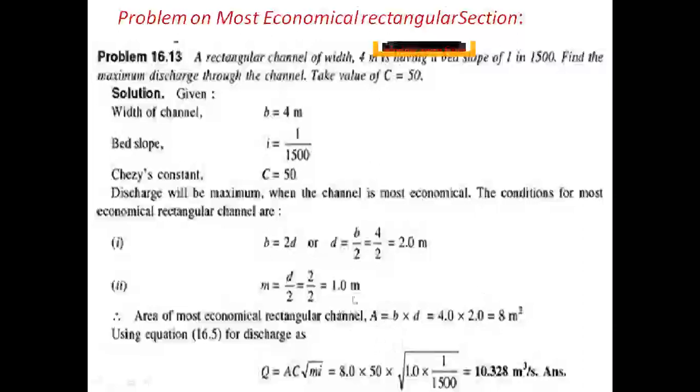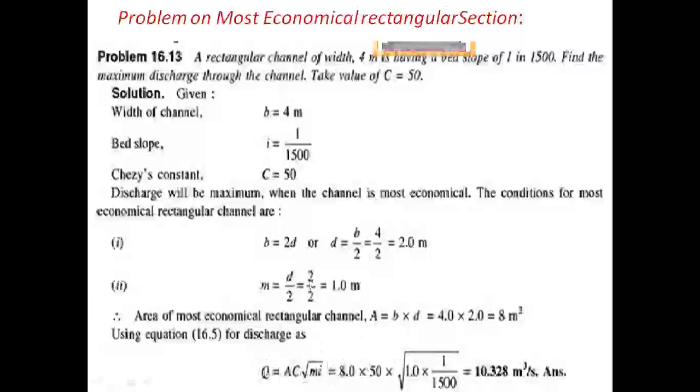Now the question asks to find the maximum discharge of the channel. For that we have the equation Q equal to A C root m i.